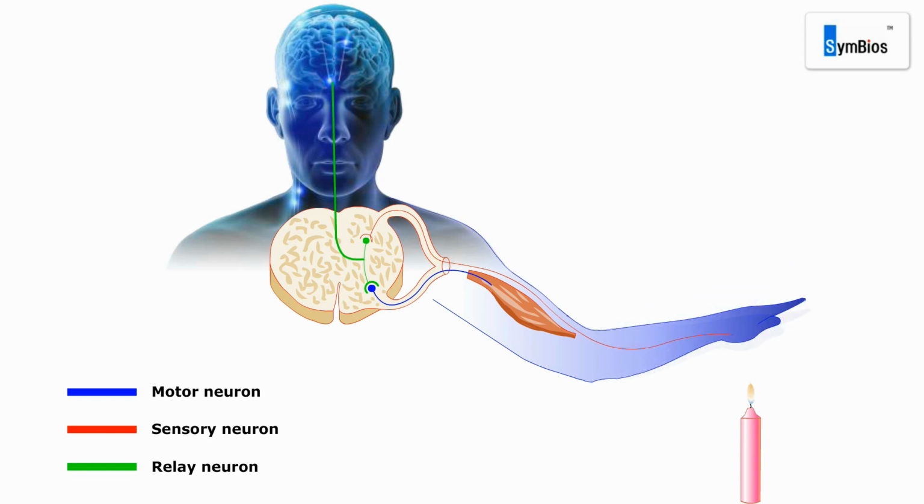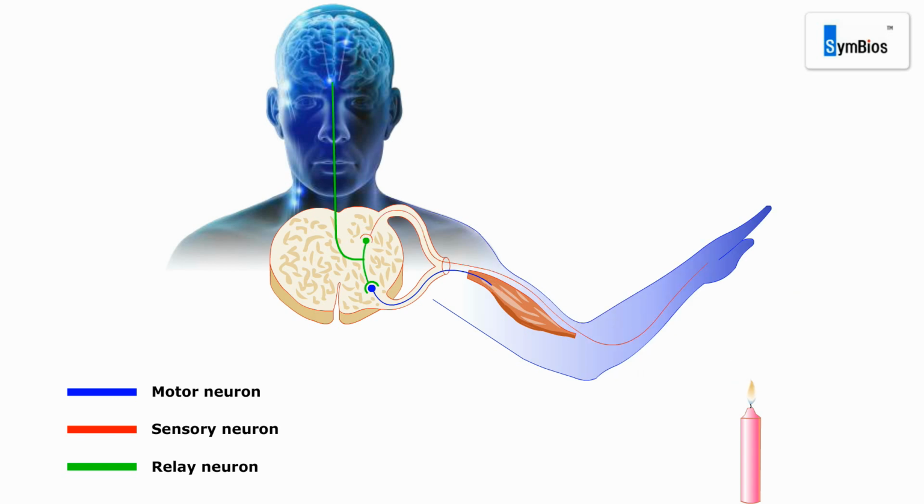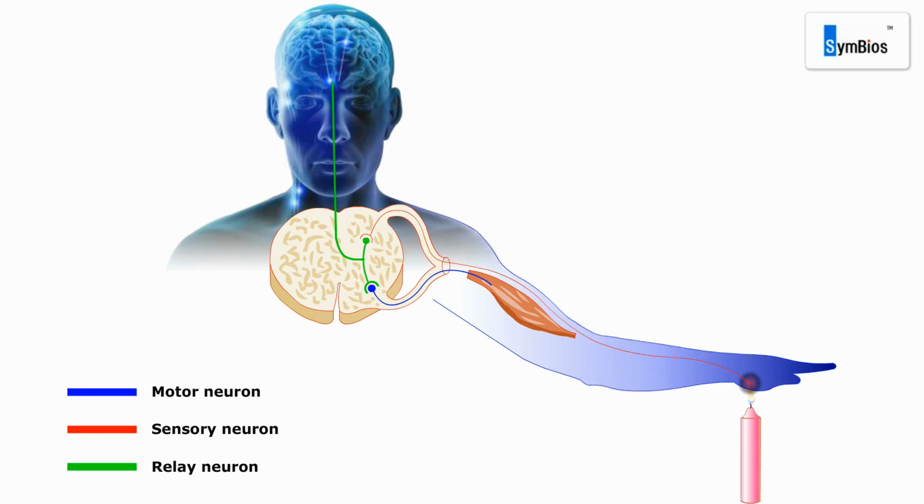Now let us look into the flow of impulses in reflex actions. If we unknowingly touch a hot object, this heat is sensed by a heat receptor in our hand. The receptor starts an impulse in a sensory neuron, which transmits the message to the spinal cord. The impulse is passed to the relay neuron, which in turn passes it to a motor neuron. The motor neuron passes the impulse to a muscle in our arm.